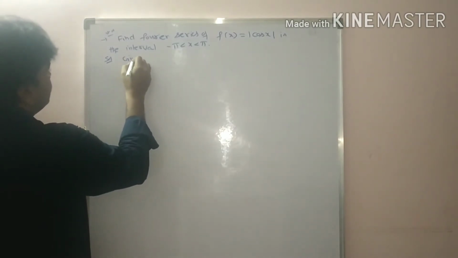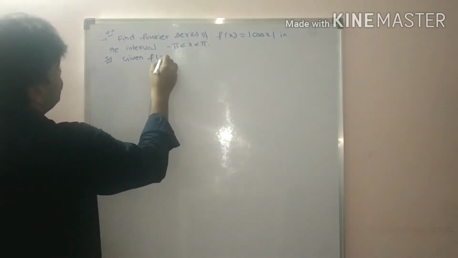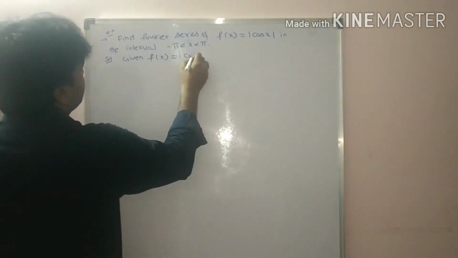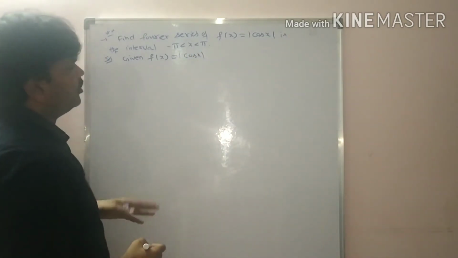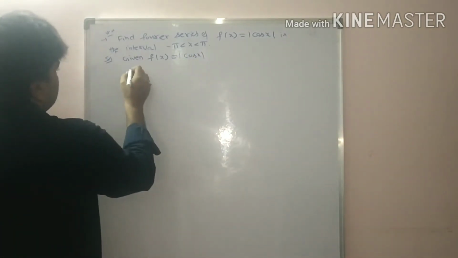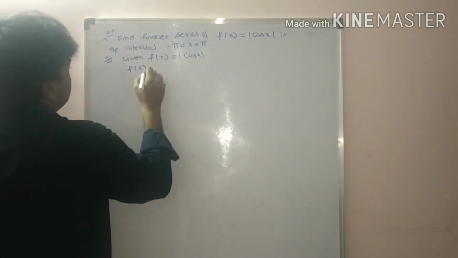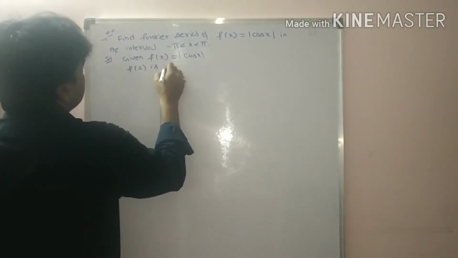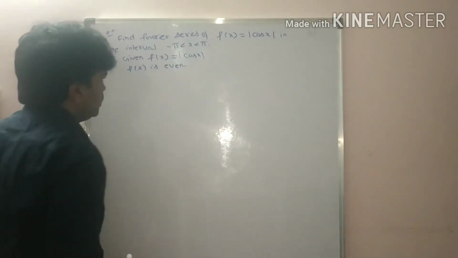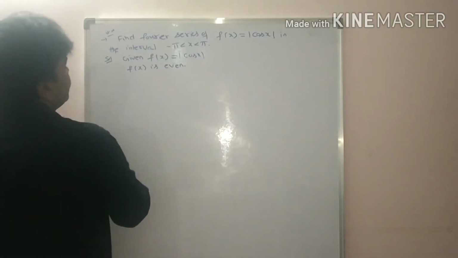Given f of x is equal to modulus cos x. Clearly, f of x is even function, students. There is no need to write. F of x is even because cos x is even.